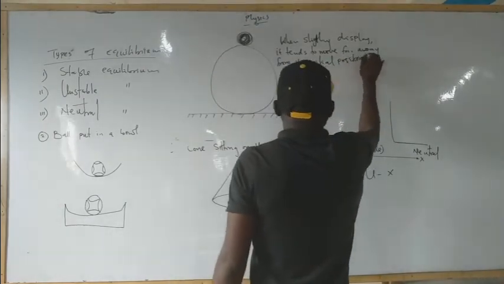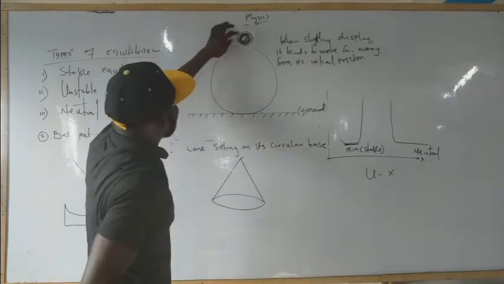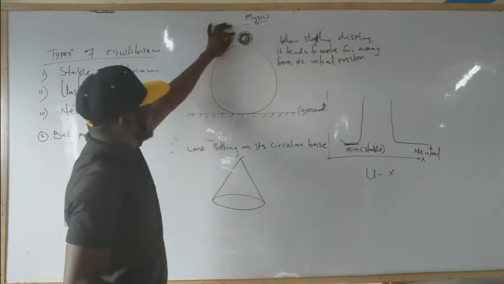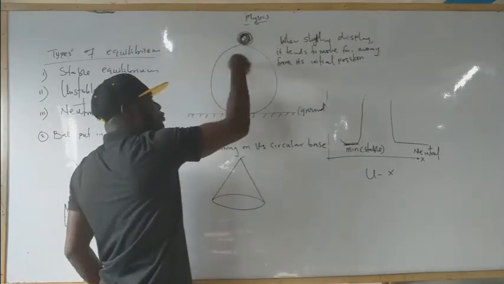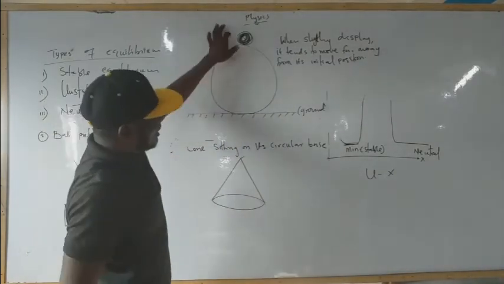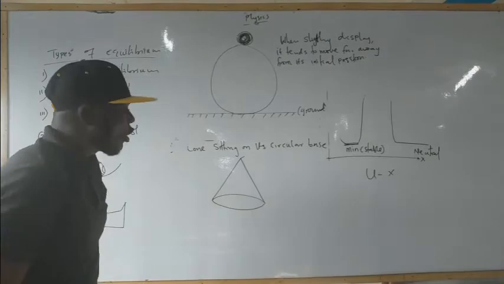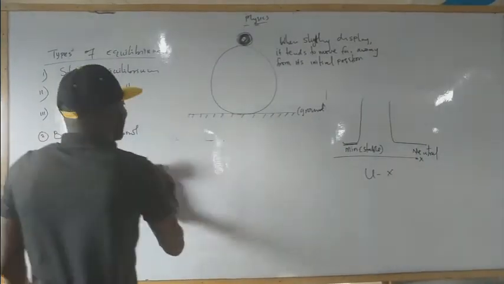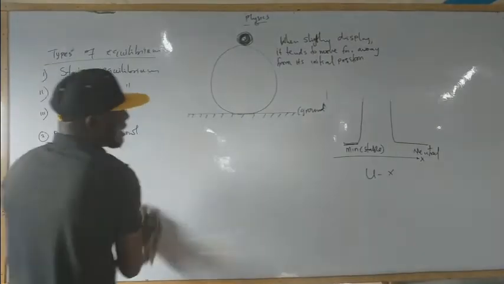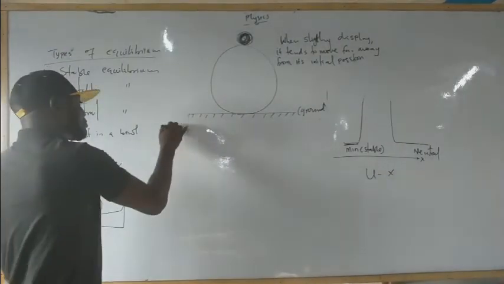Okay? It tends to want to move away from this position. Such an object or such a body is in unstable equilibrium.